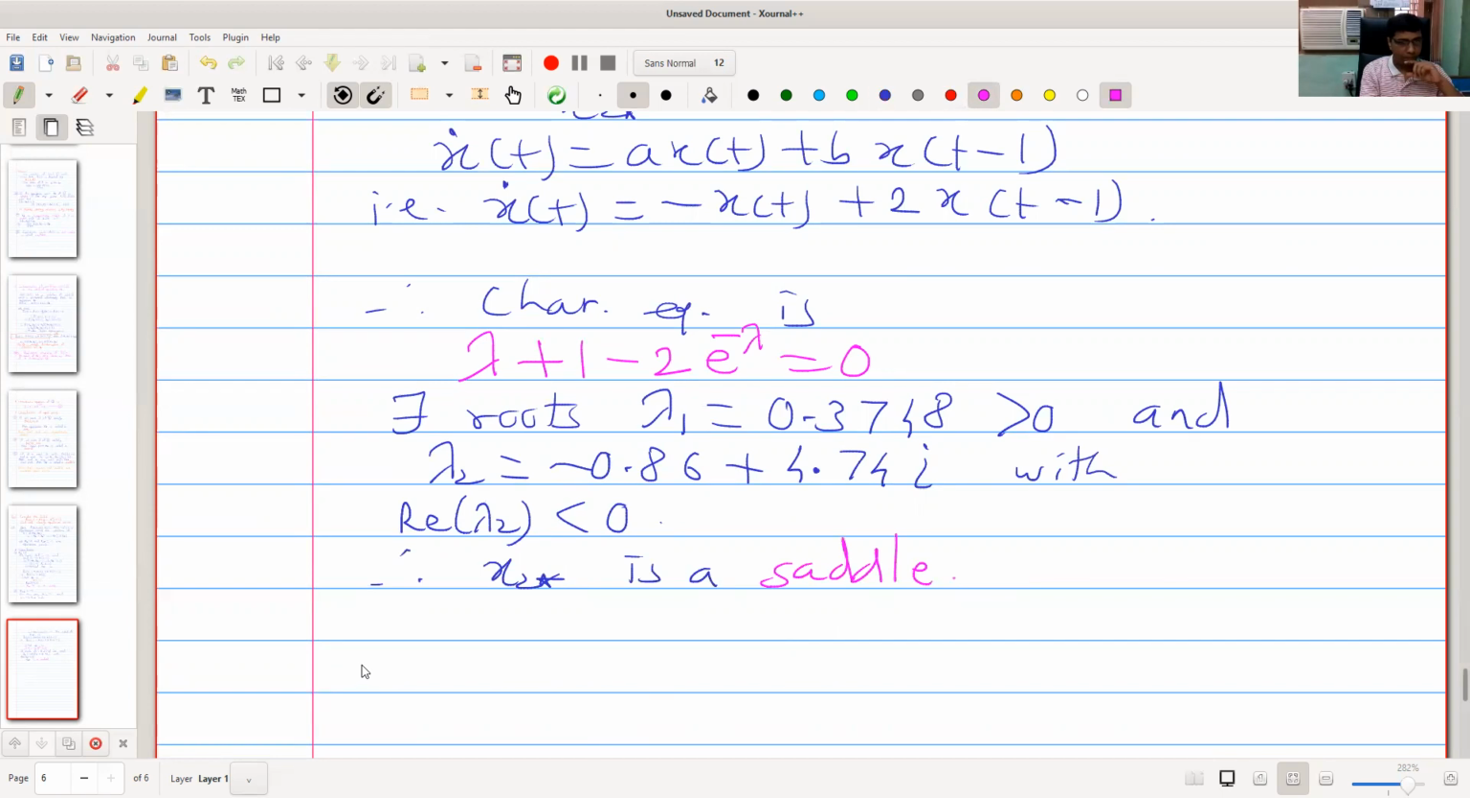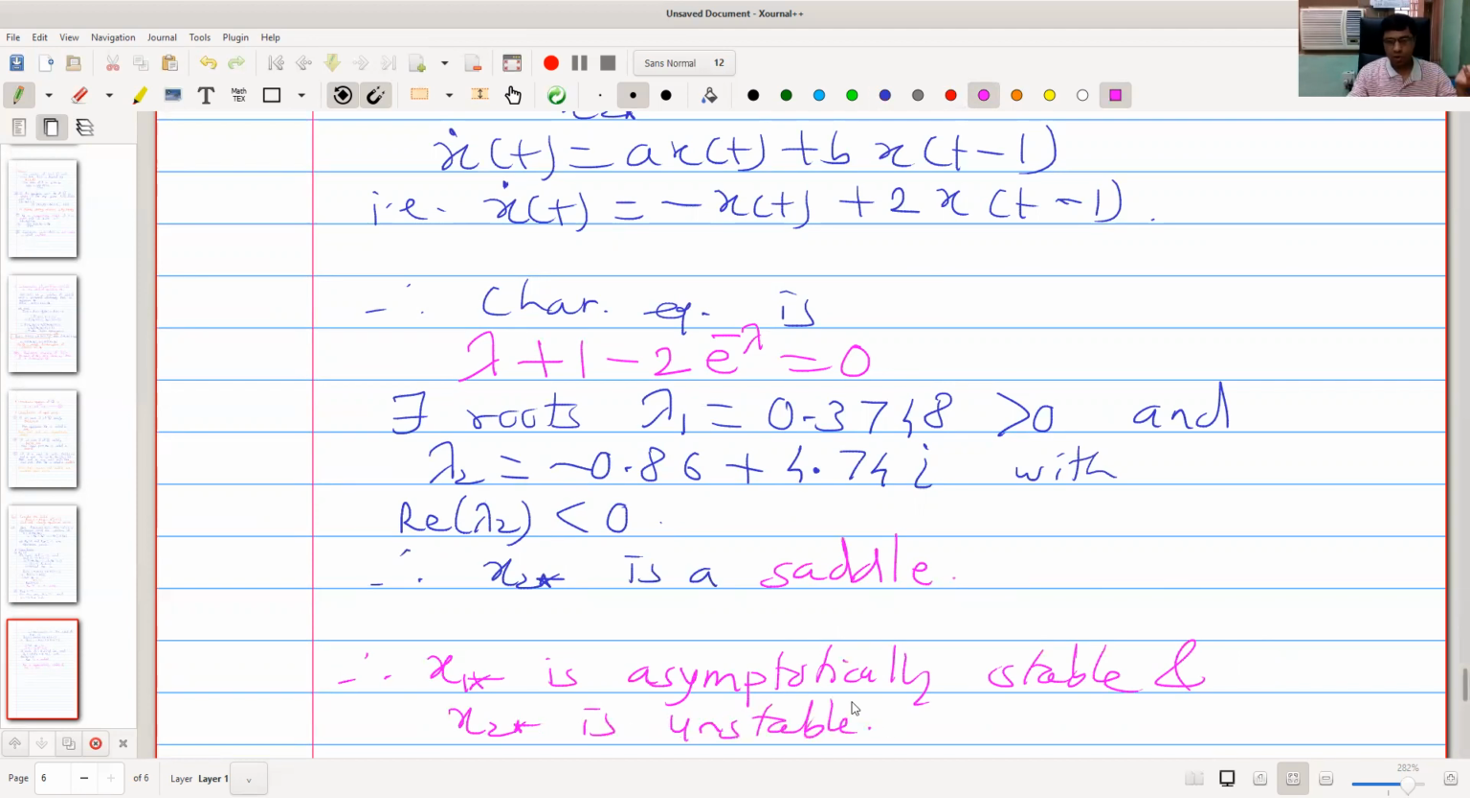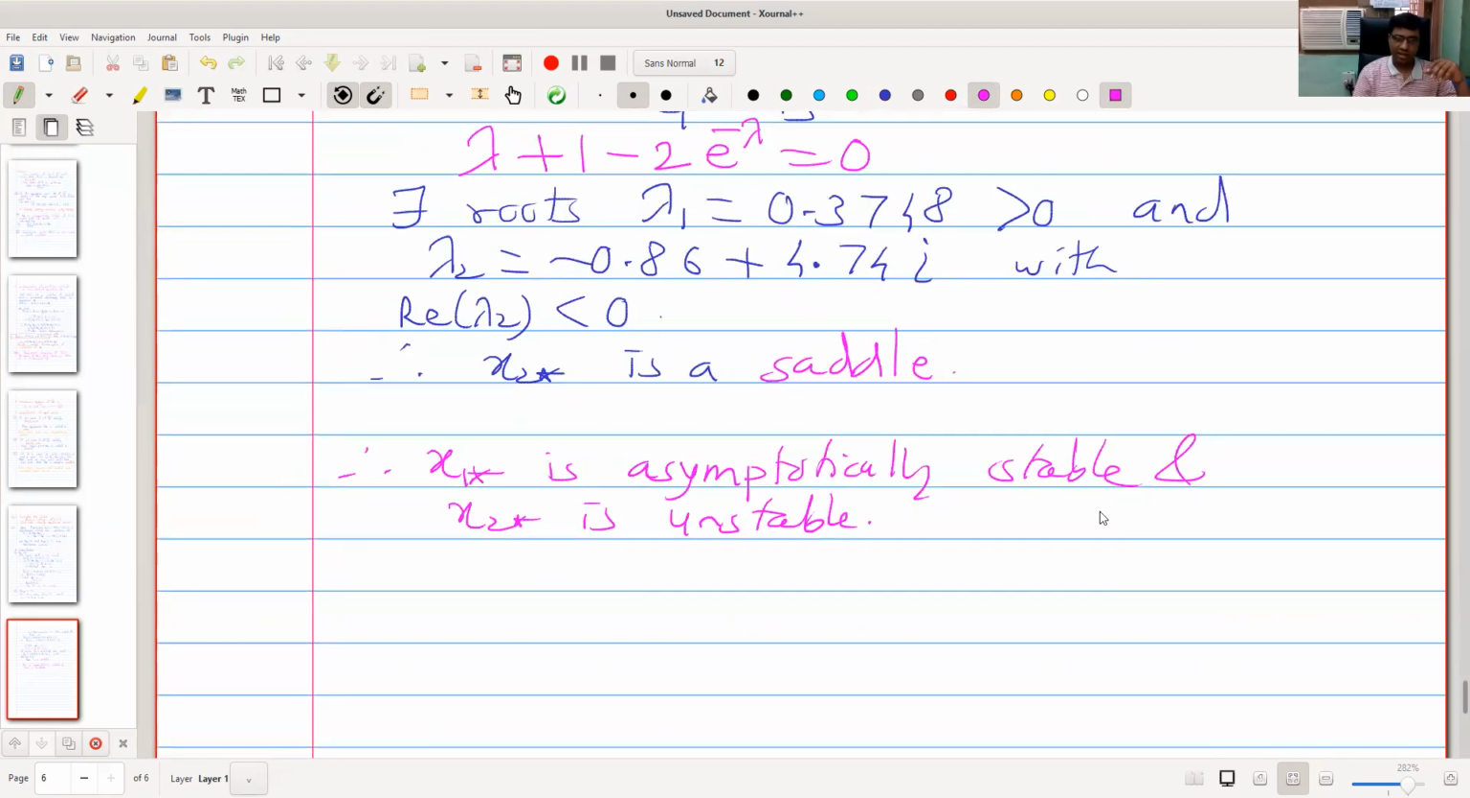This means x1 star is asymptotically stable and x2 star is unstable. That means locally, if we choose initial conditions in the neighborhood, the solution will behave like this. Now we are going to use Mathematica and verify these things also. Is it really asymptotically stable? Is x2 star really unstable? So let us see Mathematica.